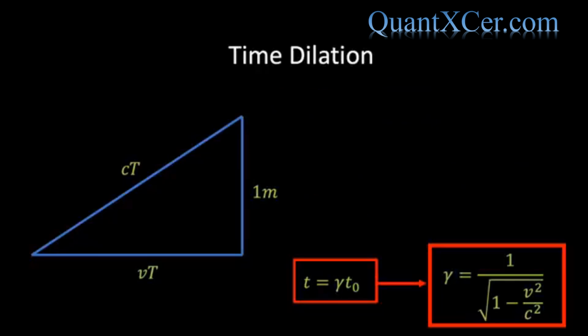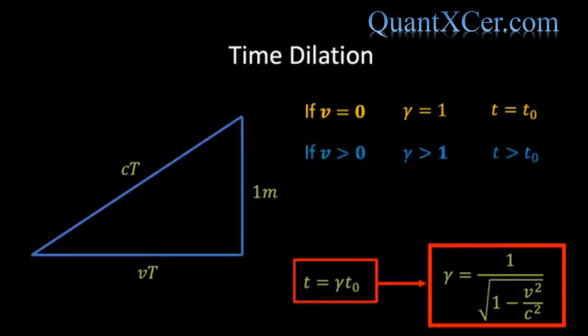So, what is this expression telling us? Well, the first thing we notice is that if v equals 0, then gamma is simply equal to 1, and we see that t equals t0. This is simply telling us that if two clocks are stationary with respect to each other, they will tick and tock at the same rate. If, on the other hand, v is greater than 0, then the square root appearing in the expression for gamma will be less than 1, and therefore gamma will be greater than 1, and so the time taken for the tick-tock of the moving clock will be greater than the time taken for the tick-tock of the stationary clock.